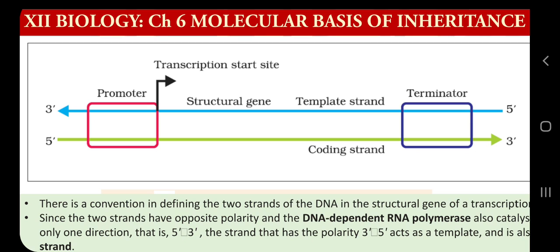The blue line, which is used for making the RNA molecule, is called the template strand, and the green line is also a DNA strand, which is an exact copy of the RNA molecule being made, and it is called the coding strand. We will learn more about template strand and coding strand when we solve some numericals related to these topics.